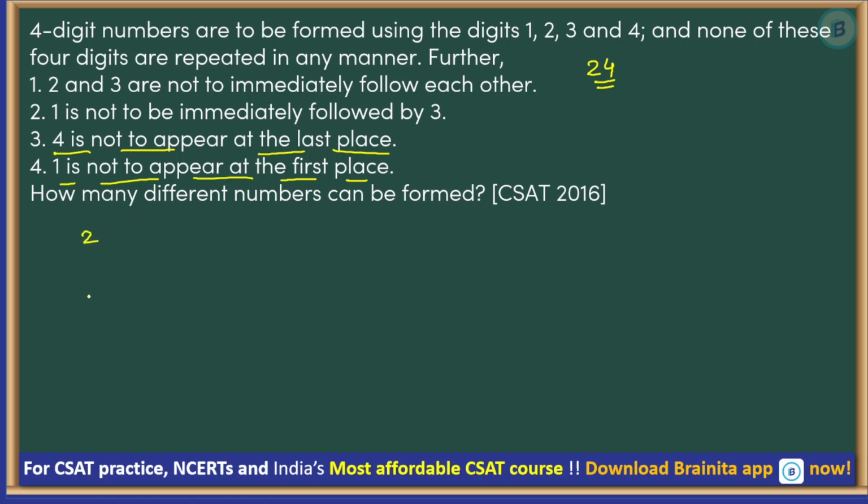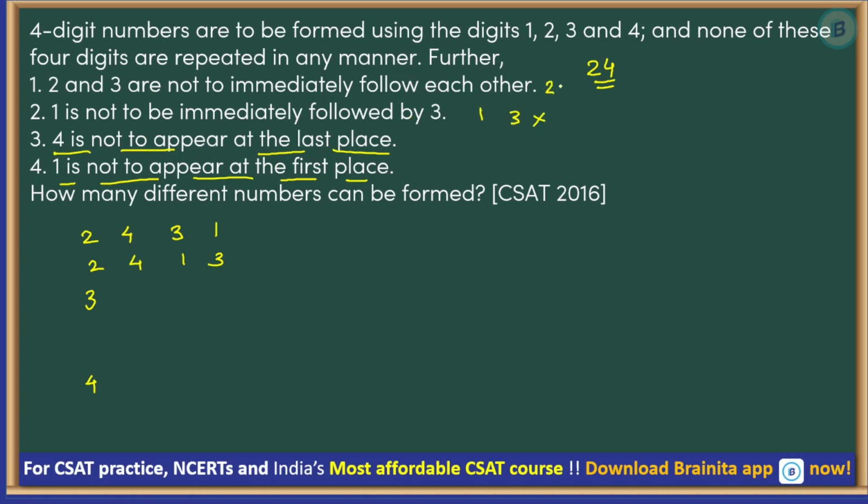That means first place में 2, 3 और 4 ही आएगा, right? Now if it is 2, then what are the combinations possible? 2, 4, 3, 1, 2, 4, 1, 3, but 1 is not to be immediately followed by 3. So we do not want 1, 3.